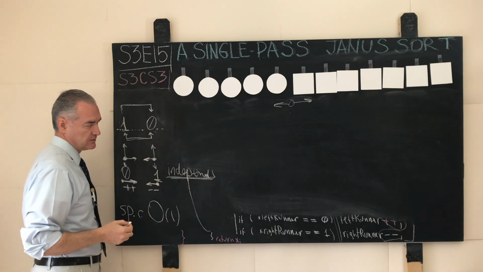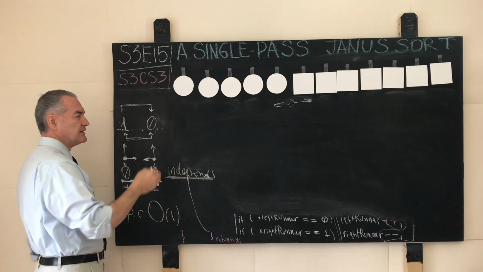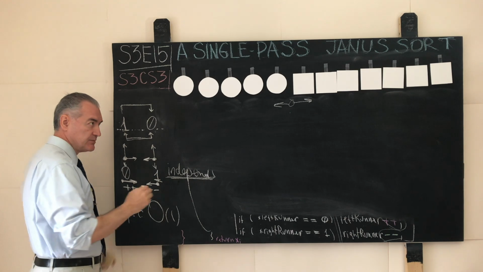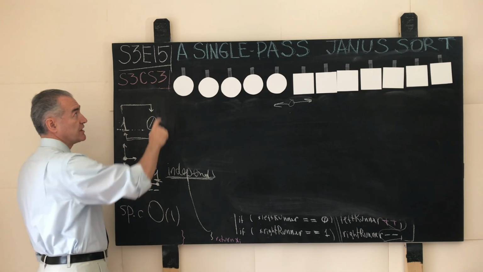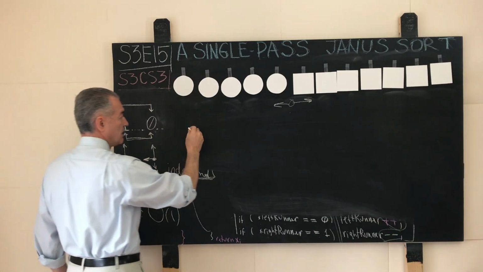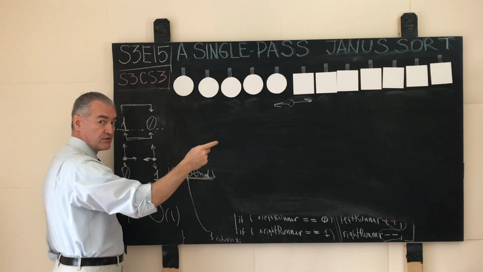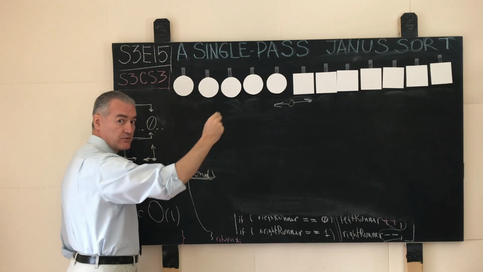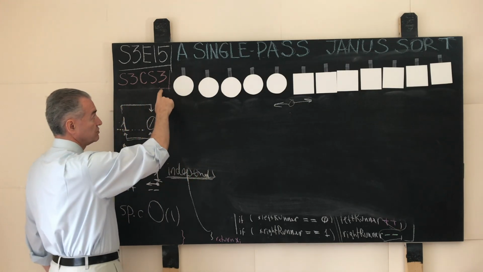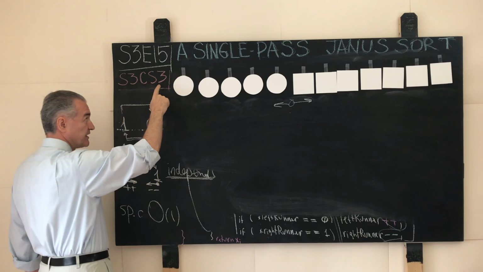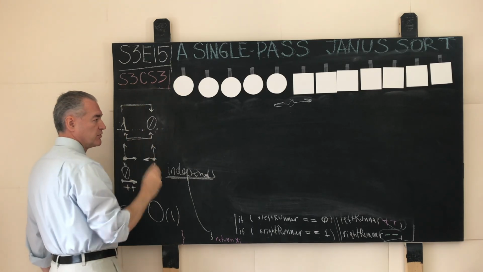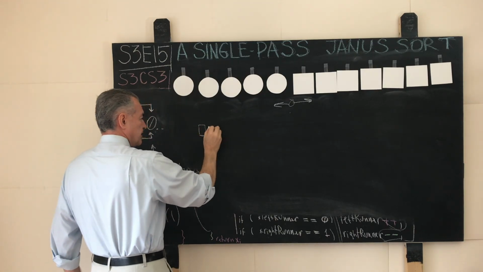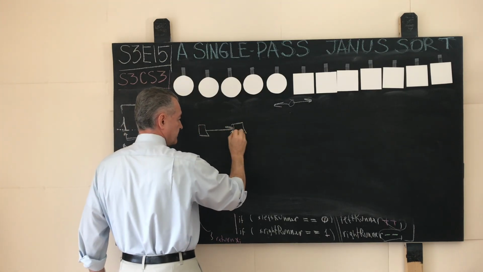Now, if you understood the ideas behind the construction of this algorithm, our next computer science problem will not be the next challenge. The next challenge will be a couple of challenges in math. It will be a problem in physics, and then eventually a problem in computer science. But the next computer science problem, S3CS4, will be the following. Let's say we have a linked list.